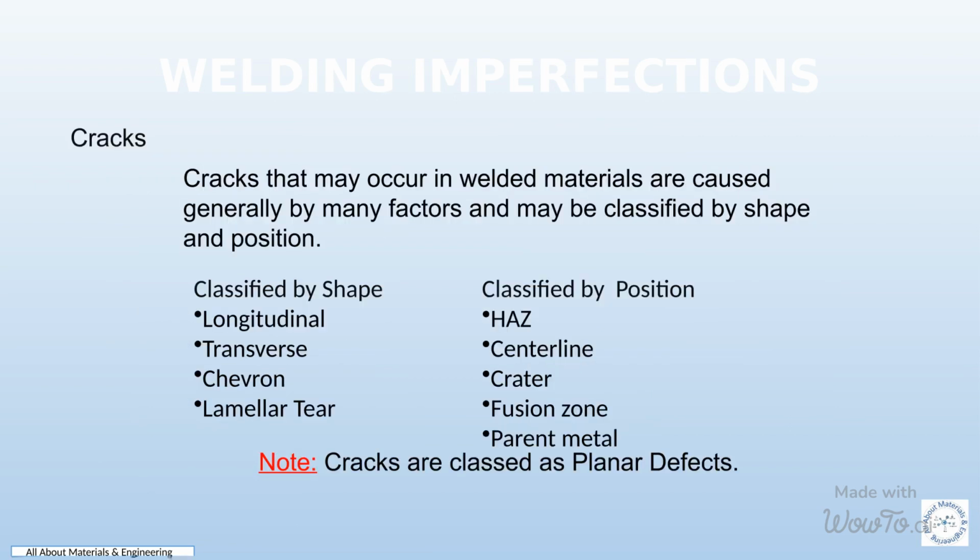Cracks that may occur in welded materials are caused generally by many factors and may be classified by shape and position. Classified by shape: 1. Longitudinal. 2. Transverse. 3. Chevron. 4. Lamellar tear. Classified by position: 1. HAZ. 2. Centerline. 3. Crater. 4. Fusion zone. 5. Parent metal. Note: cracks are classed as planar defects.